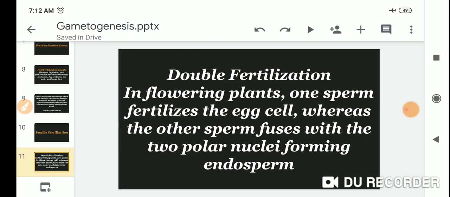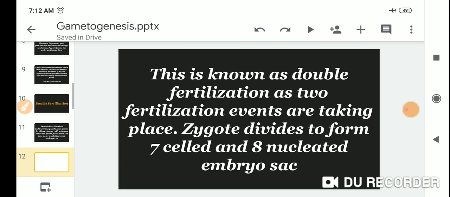One sperm fertilizes the egg cell, whereas the other sperm fuses with the two polar nuclei, forming the endosperm. This is known as double fertilization, as two fertilization events are taking place.